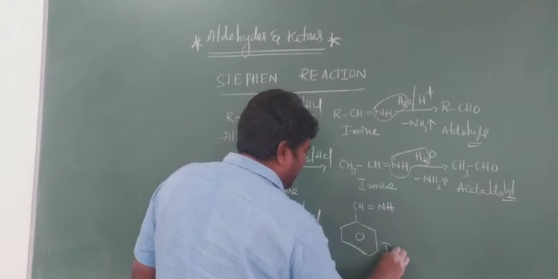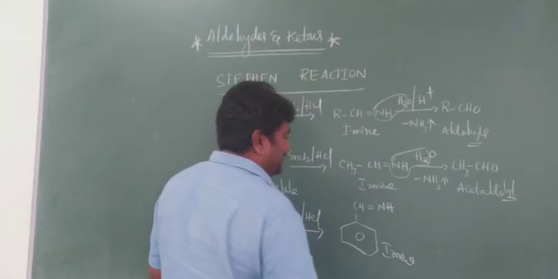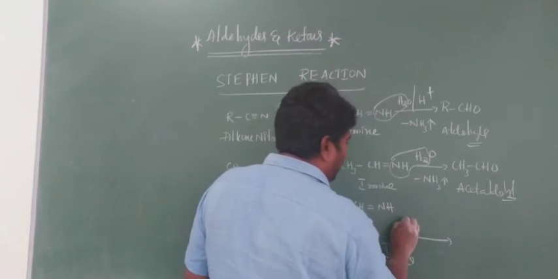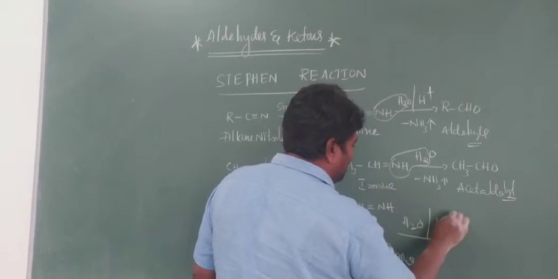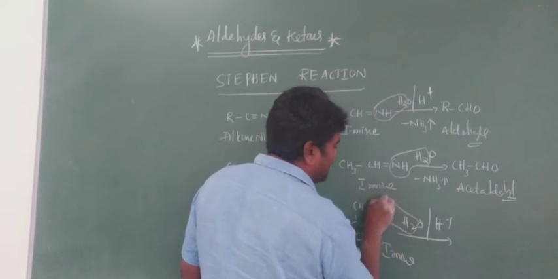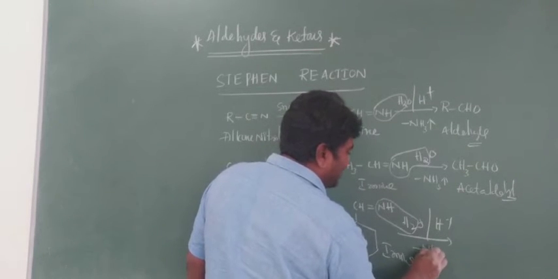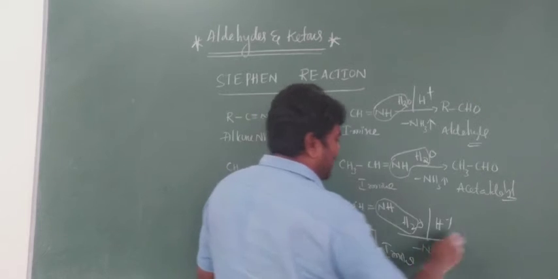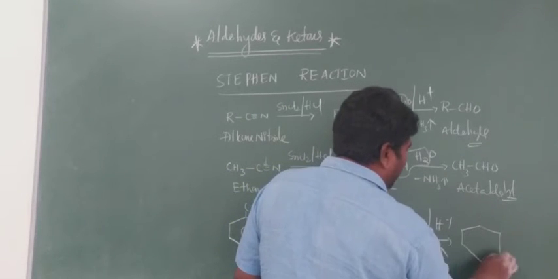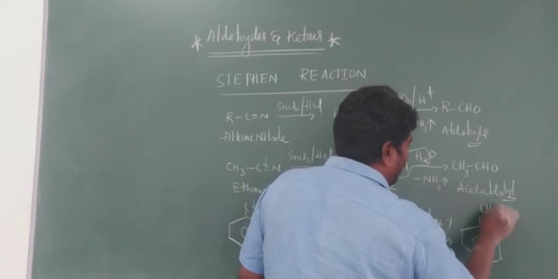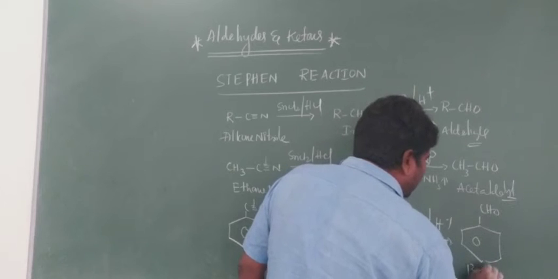This is the imine. Again on hydrolysis in presence of acidic medium, same thing, minus NH3 gas is eliminated. Next, this compound is formed, that is CHO. This is benzaldehyde.